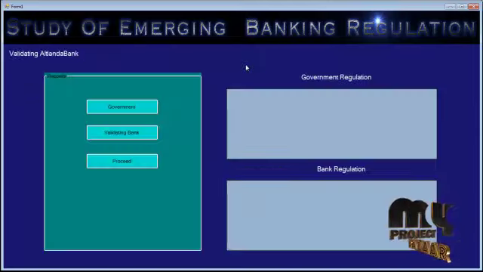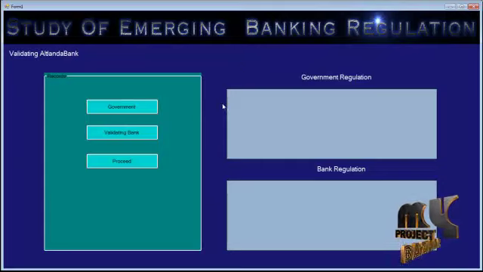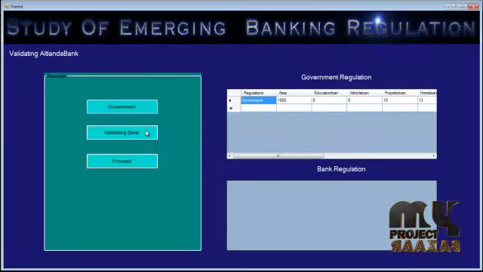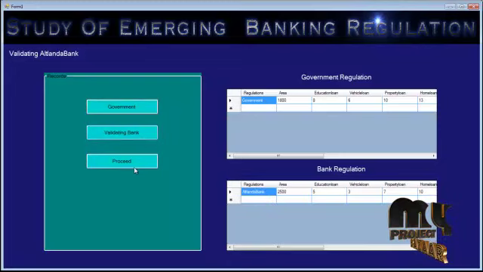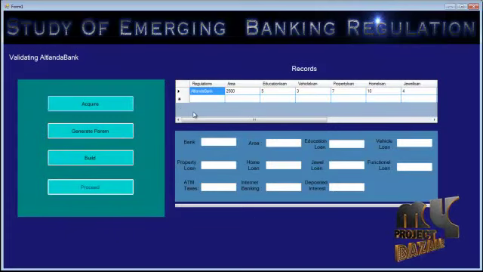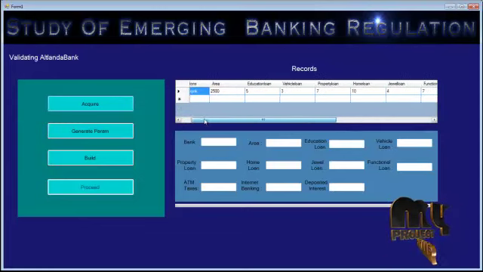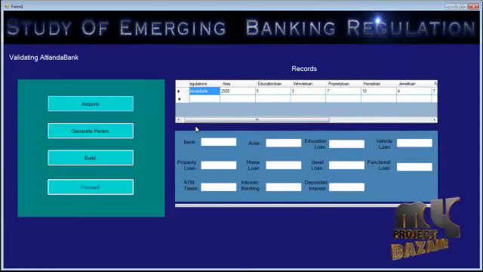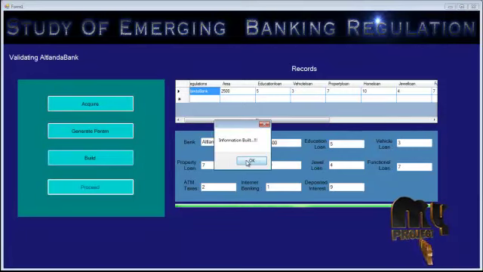Let's proceed with this. After that we need to acquire the government regulation as well as the bank regulation. Now let's proceed with validating. Here the bank that we selected will be displayed, and let's proceed with this. After that, we need to acquire the bank regulation. Then we need to generate the parameters. That is, we can determine the regulation in a more detailed form. We need to build the overall information. After building the information, let's proceed.